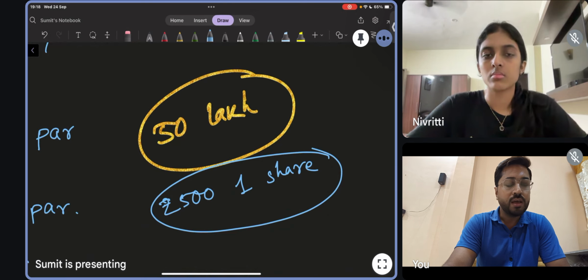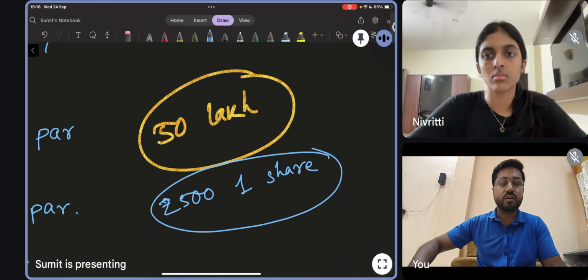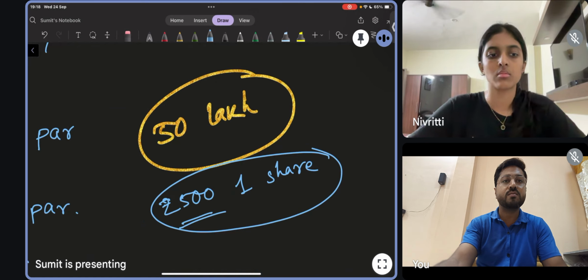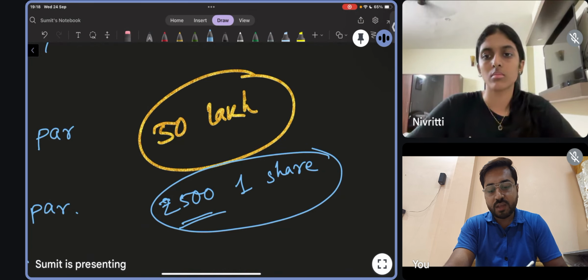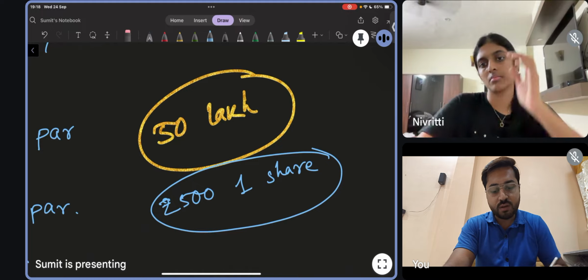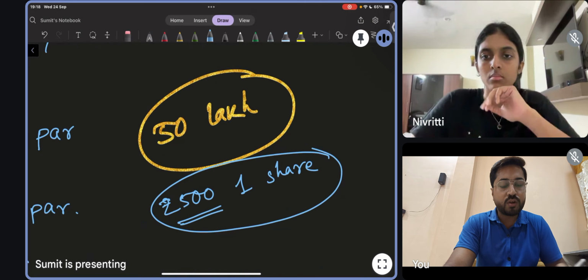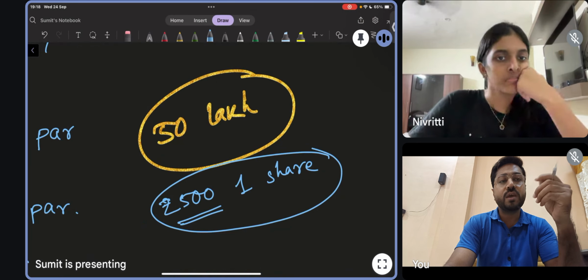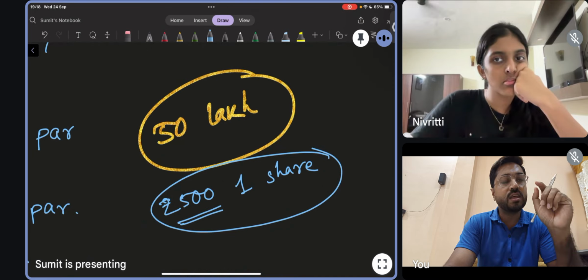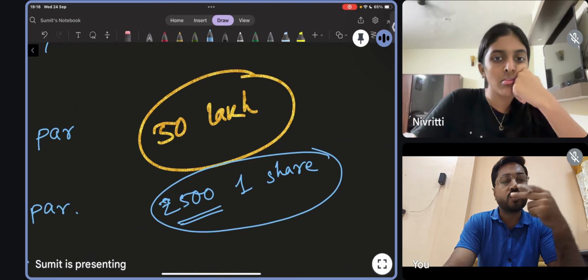There are some logics and other calculations to determine this, but we will not go into that. Just say you have put the value of one share at rupees 500. That means if anyone pays you rupees 500, they will own one share of your company.